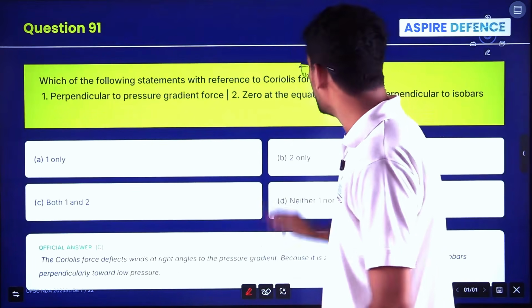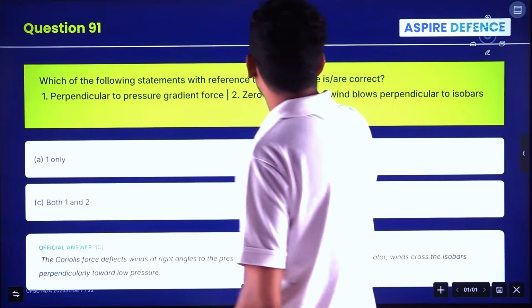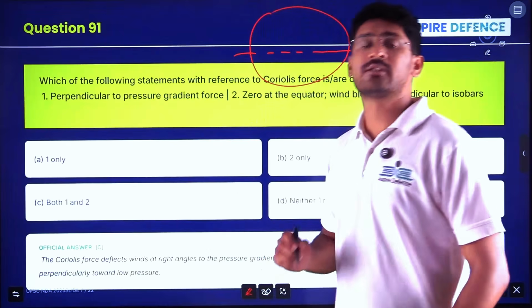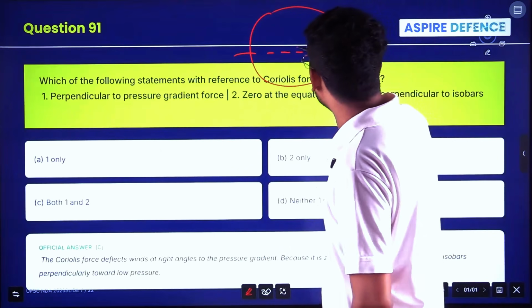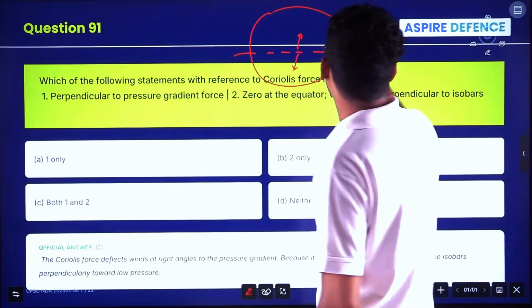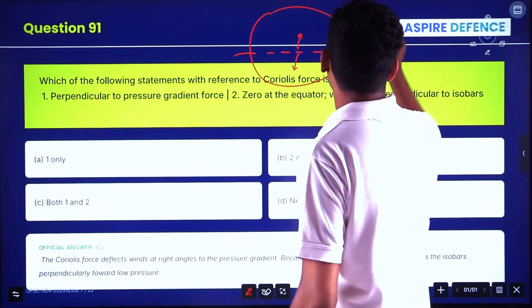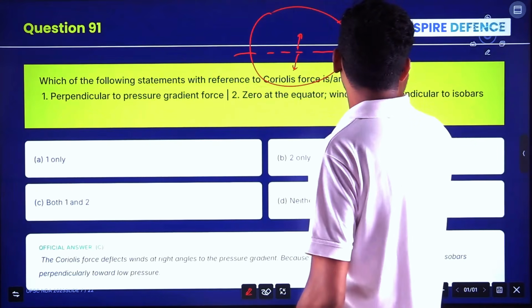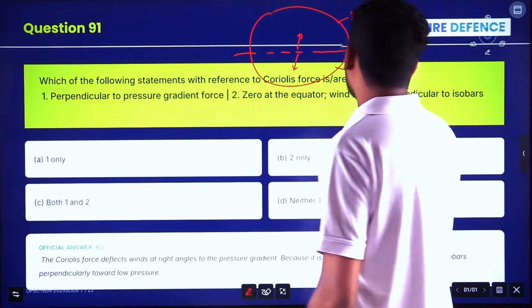My friends, so what is Coriolis force? On Earth, Coriolis force increases as you move away from the equator. First, you should know this. This is the northern hemisphere, this is the southern hemisphere. Coriolis force is zero at the equator.